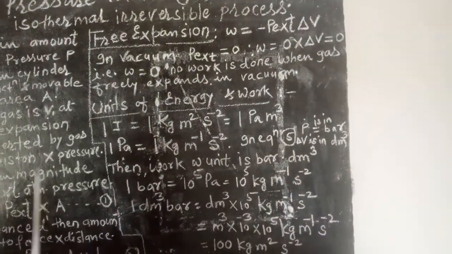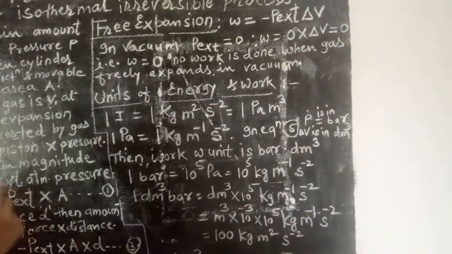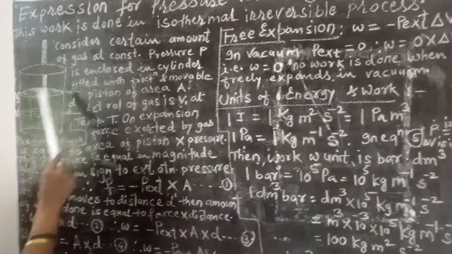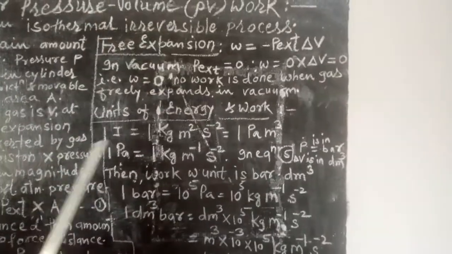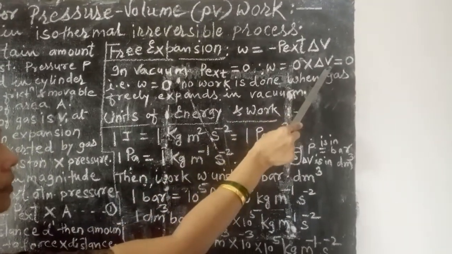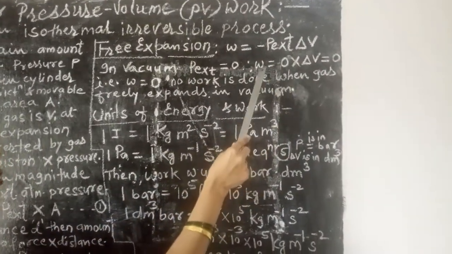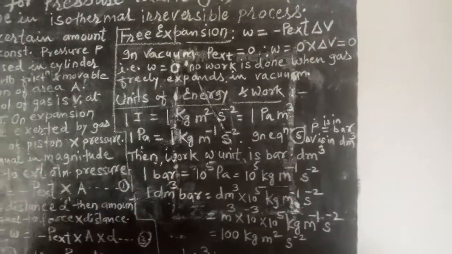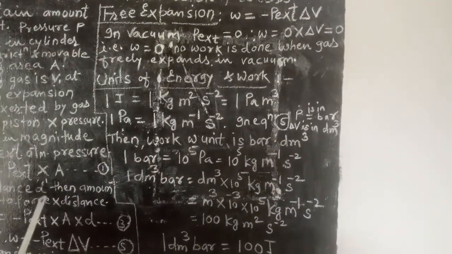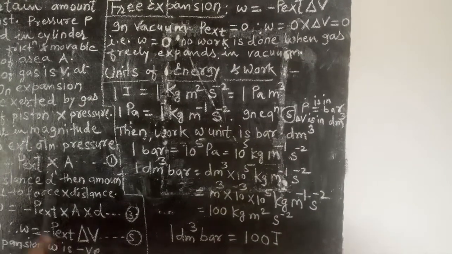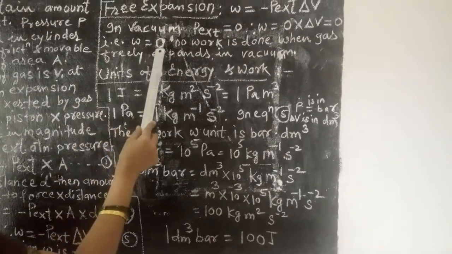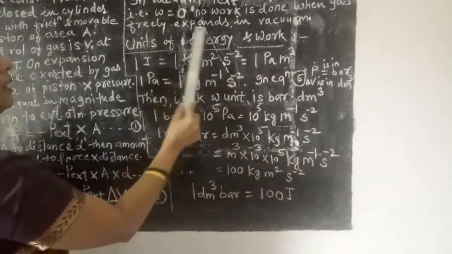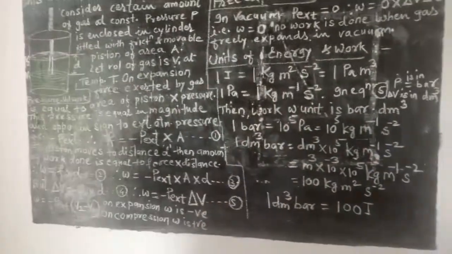Since the opposing pressure is 0, there is no expansion or no compression, and therefore no change in volume delta V. That means W is equal to 0, and therefore we say that no work is done by the system or no work is done on the system, that is W is equal to 0. No work is done when the gas freely expands in a vacuum.